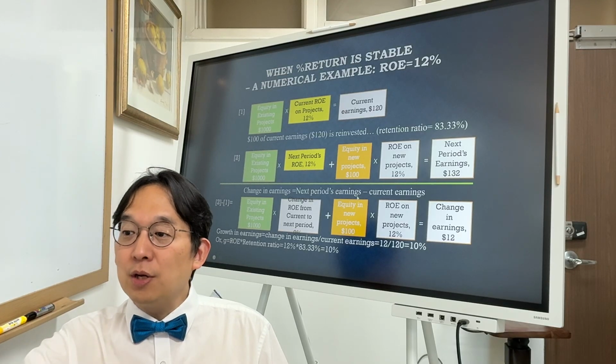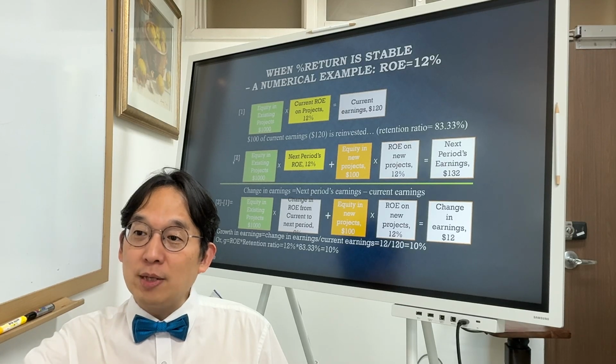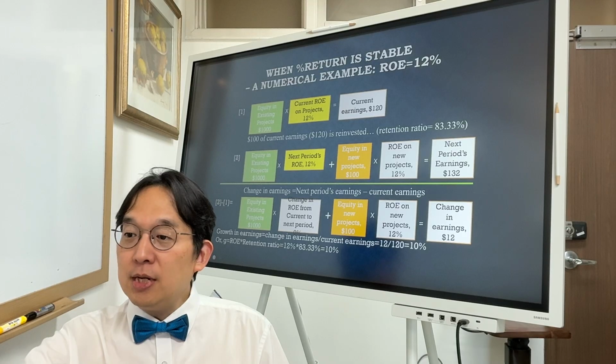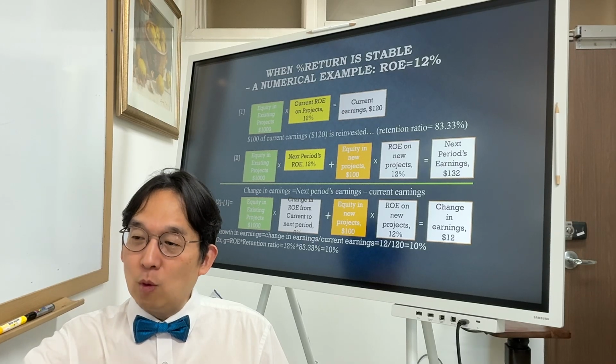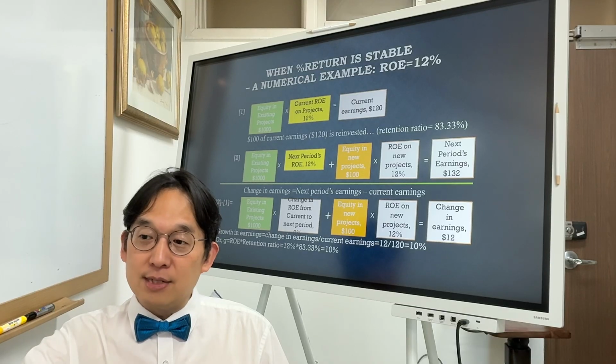So what's the change in earnings? Well, next period's earnings minus current earnings, equation 2 minus equation 1. That is going to be these two multiplications, and then you will realize these green ROE parts cancel out, so this is going to be 0.